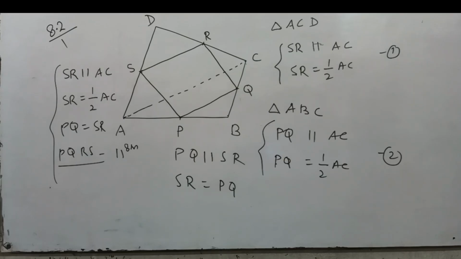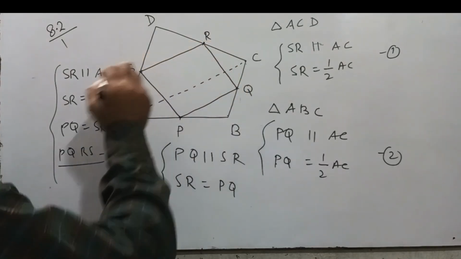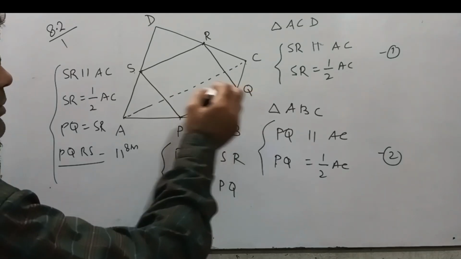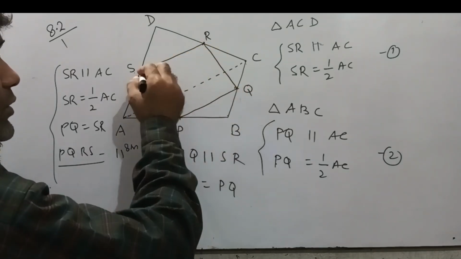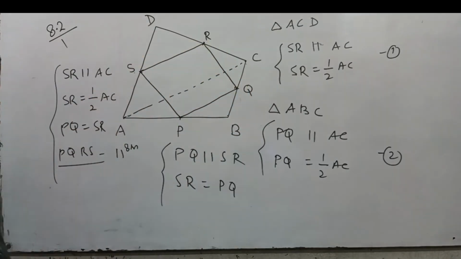Now see, in a parallelogram, if we have a pair of opposite sides that are parallel and equal, then we can say that the given quadrilateral is a parallelogram. Okay, this is a theorem, and we have proved. Now see, if PQRS is a quadrilateral and PQ parallel to SR and PQ equal to SR, it means we can say that PQRS is a parallelogram.